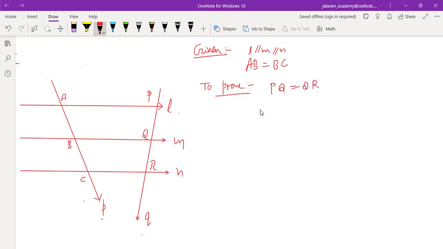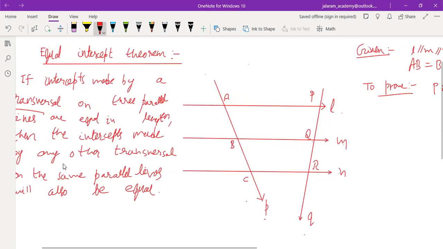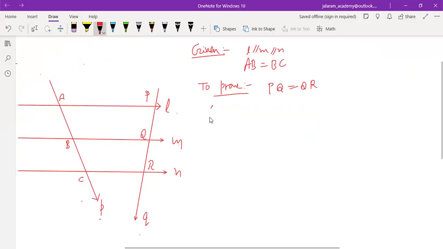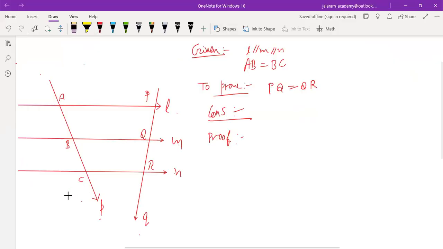So these three things are written in the statement: if intercepts made by a transversal on three parallel lines are equal in length, then the intercepts made by another transversal on the same parallel lines will also be equal. So first we write one more heading, construction, and next is proof. So what should be the construction? To construct it, first of all, we will join point C with point P.